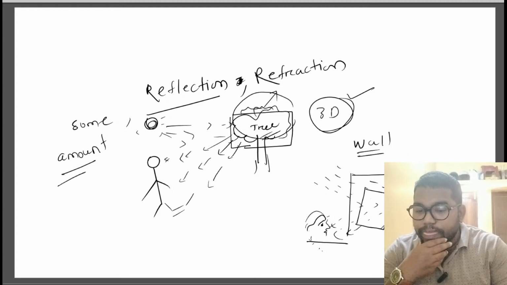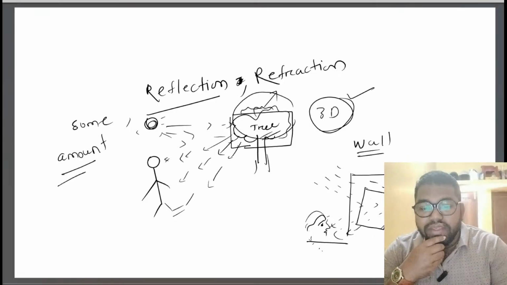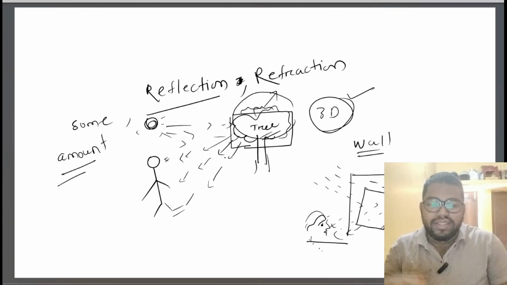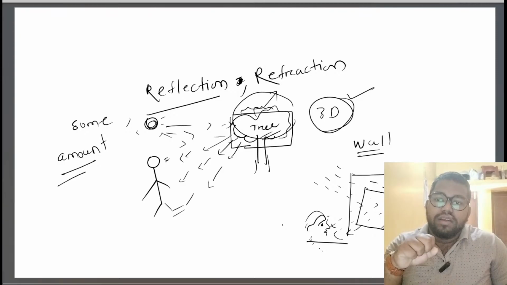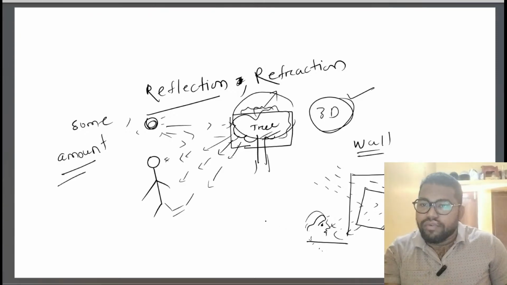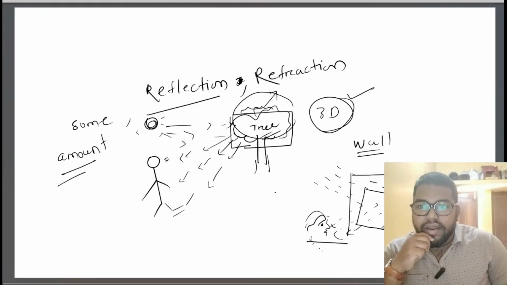No. Why? That means the same thing I was trying to help you understand 5 to 10 minutes ago: the amount of light depends on the surface, and that surface will determine how much light your eye will receive.